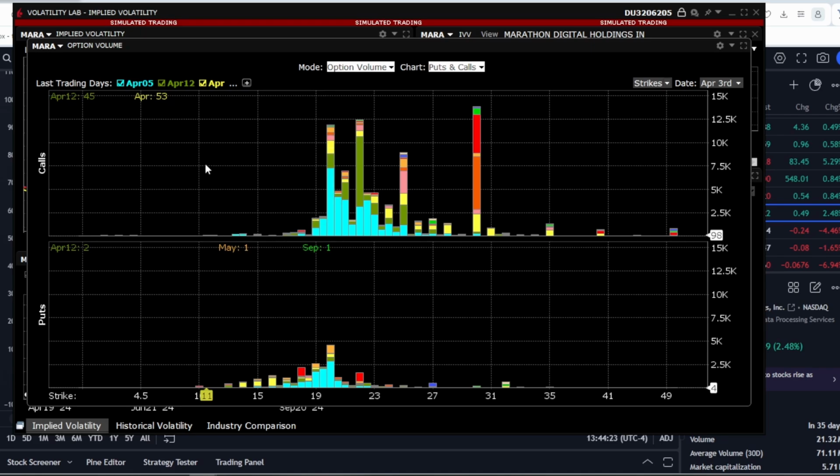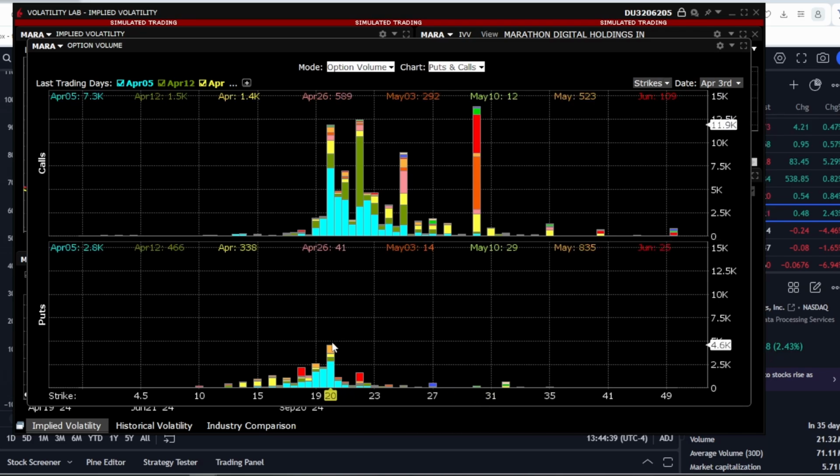Let's look at the options trading volume. We have a very large volume concentrated at the $30, $22, and $20 levels regarding call options. Put options are not traded as heavily. The main volume is concentrated at the $20 level. Everyone is, of course, buying call options, betting on the growth of this stock.